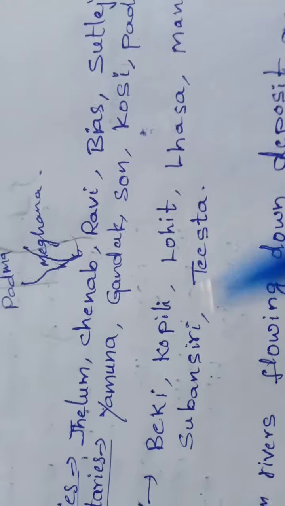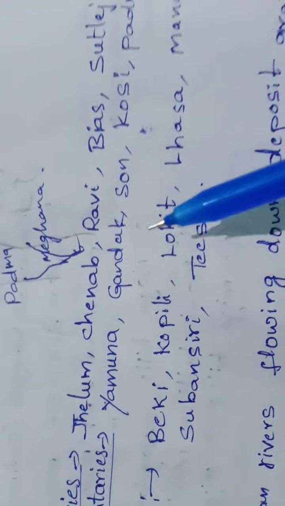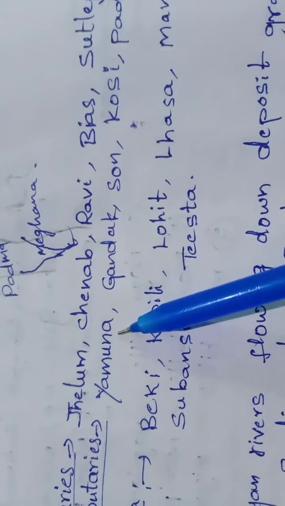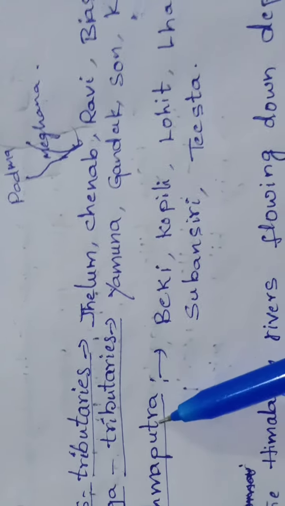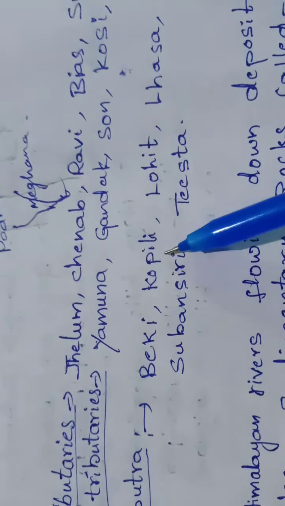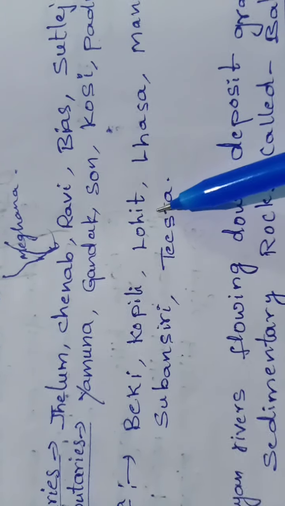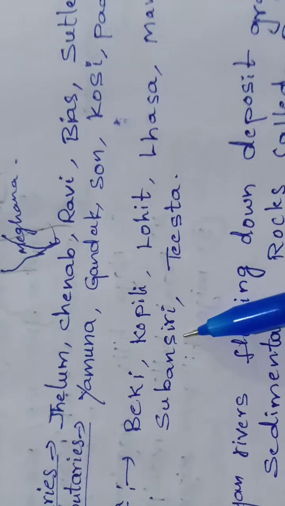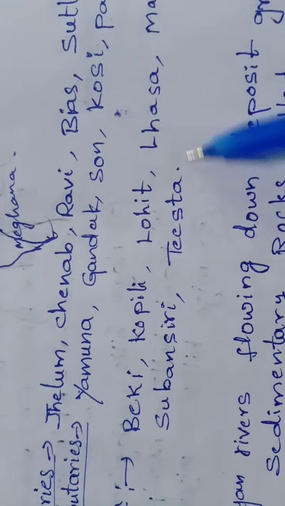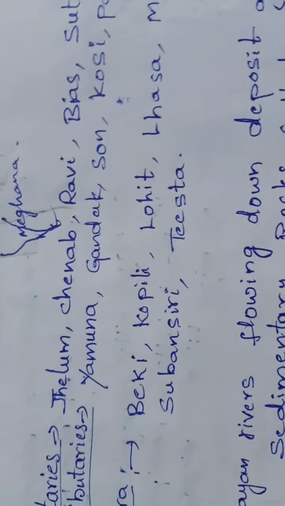It is very important, they will ask you in the examination. Yamuna, Gandak, Son, Kosi, Padma. Next, Brahmaputra tributaries: Beki, Kopili, Lohit, Lasa, Manas, Subansiri, Teesta. Teesta is very important from the examination point of view.